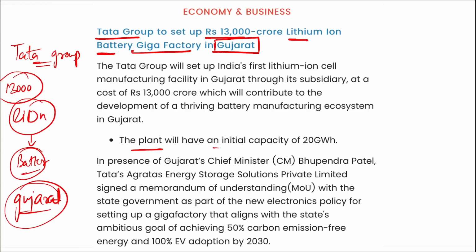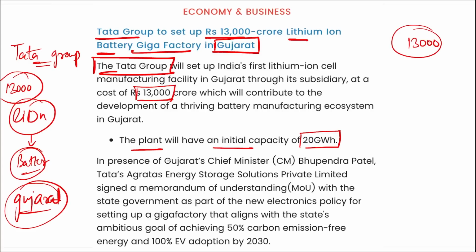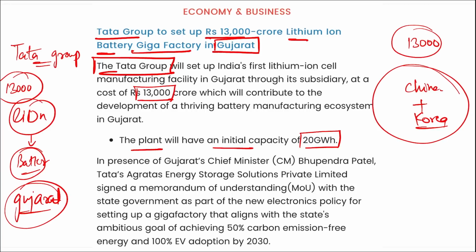The plant will have an initial capacity of 20 gigawatt hour, and this plant will be set up in Gujarat with a total cost of 13,000 crore rupees, by the Tata Group. Correct? This plant will generate direct and indirect employment for around 13,000 individuals, and the plant will help to reduce Gujarat's dependence on China and Korea for the supply of battery cells to India.